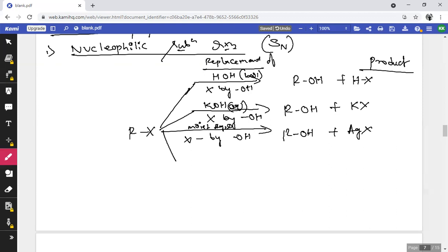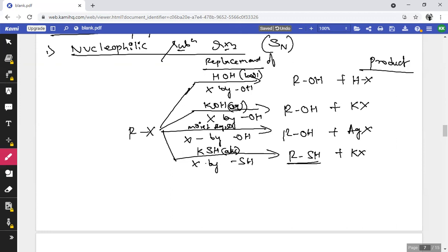Then, alkyl halides treated with KSH, alcoholic medium. So replacement of X by SH group, which is going to form RSH with the liberation of KX.